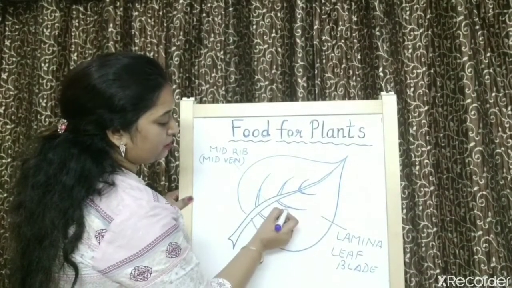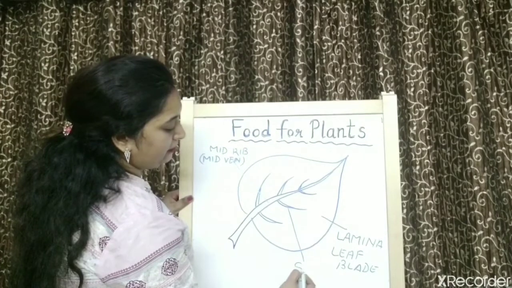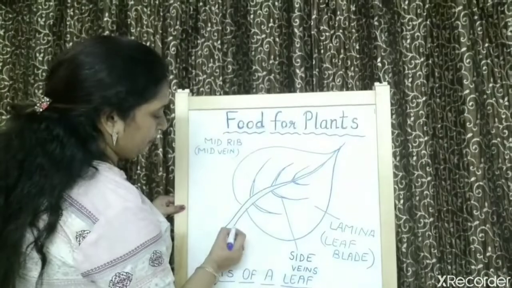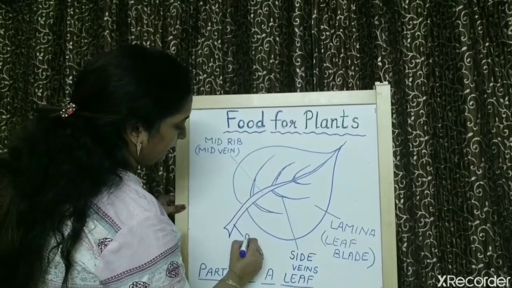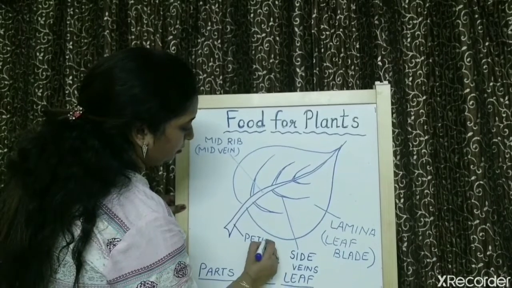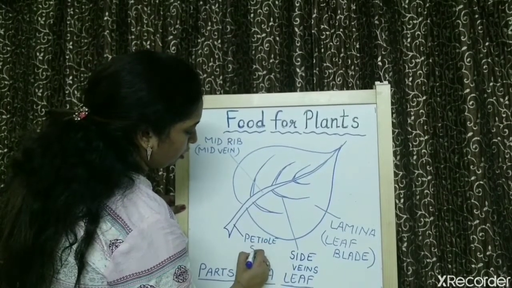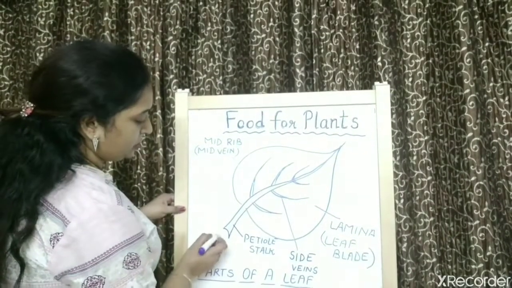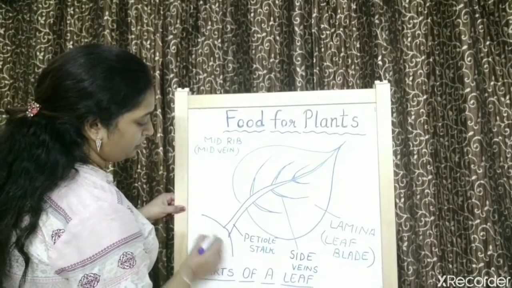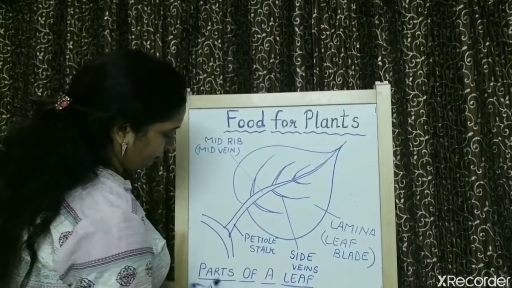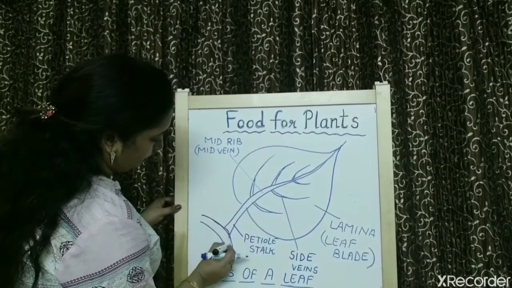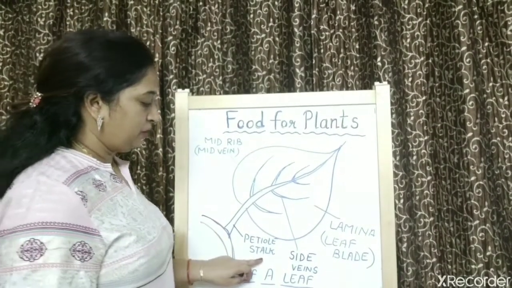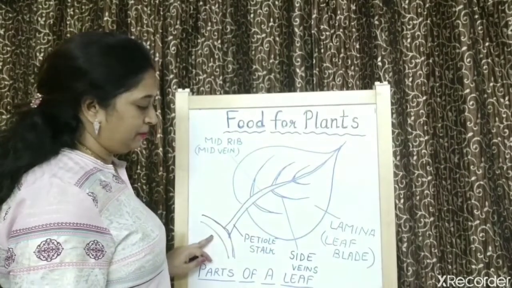Now what are these structures? These are side veins. What is this? This is the petiole, or we can call it the stalk. By this petiole, the leaf is attached to the stem branch. So what is the function of the petiole? With the help of the petiole, the leaf is attached to the stem branch.